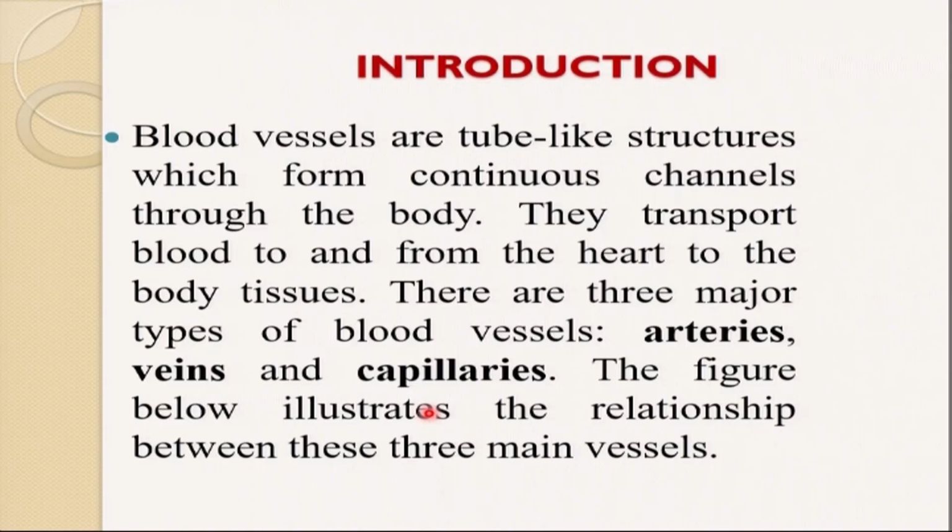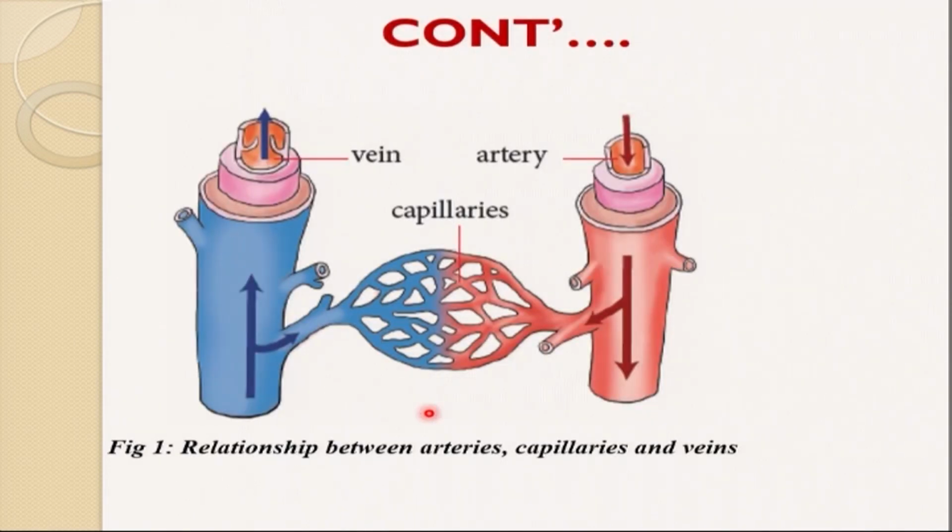As we mentioned, it is a medium of transport. What does it transport? It transports oxygen, blood, and nutrients to different body cells, because the cells need all these substances if they are to survive. So let's talk about the structure and anatomy of the veins, arteries, and capillaries. We have the diagram. Student, I would engage you to observe properly the diagram that shows the relationship between arteries, capillaries, and veins. Take your time and observe.